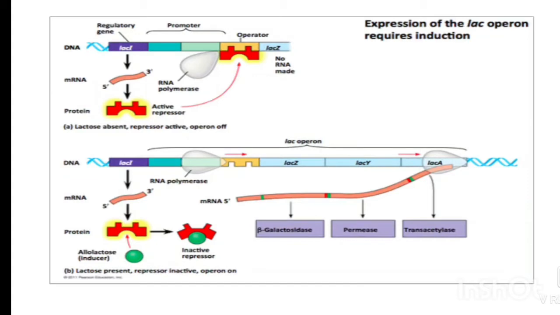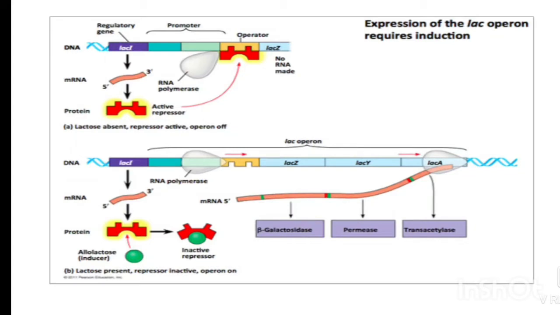See in the figure. These structural genes transcribe a single polycistronic mRNA molecule. This mRNA molecule controls the synthesis of three different enzymes: beta galactosidase, galactoside permease, and galactoside transacetylase. The enzyme beta galactosidase consists of four units and catalyzes the breakdown of lactose into glucose and galactose. The enzyme permease is made up of one unit of protein and permits the entry of lactose from the medium into the bacterial cell.